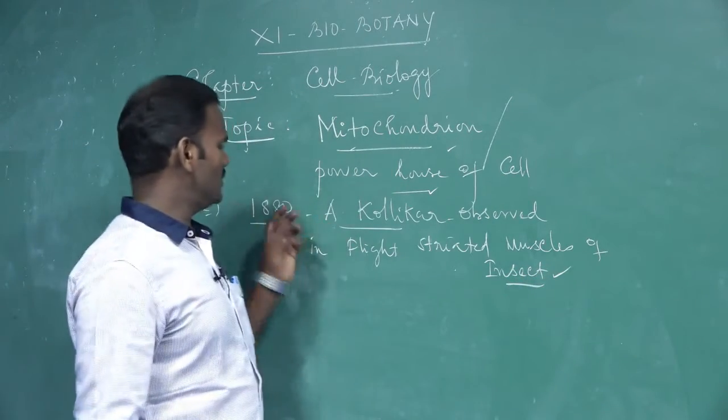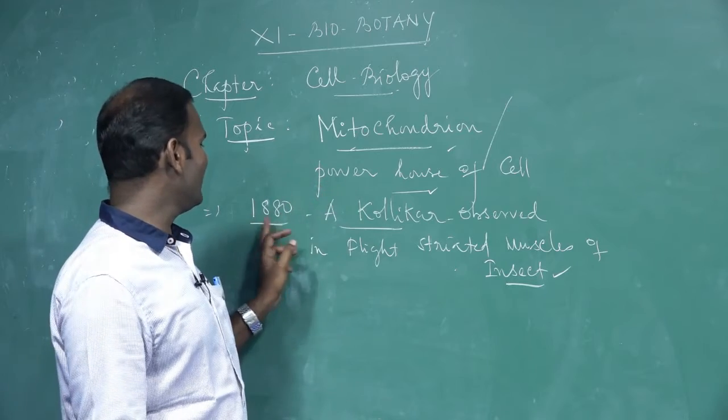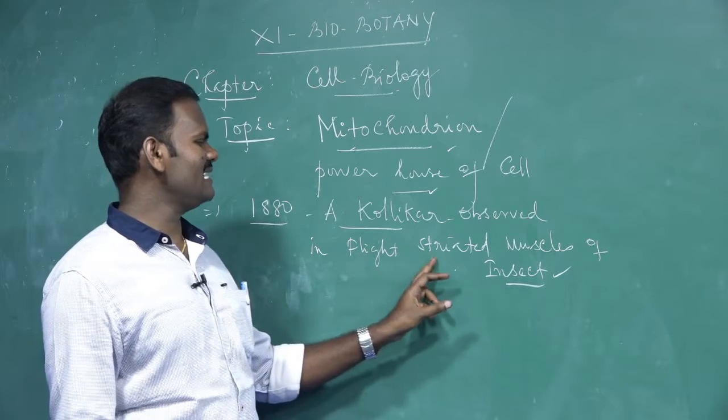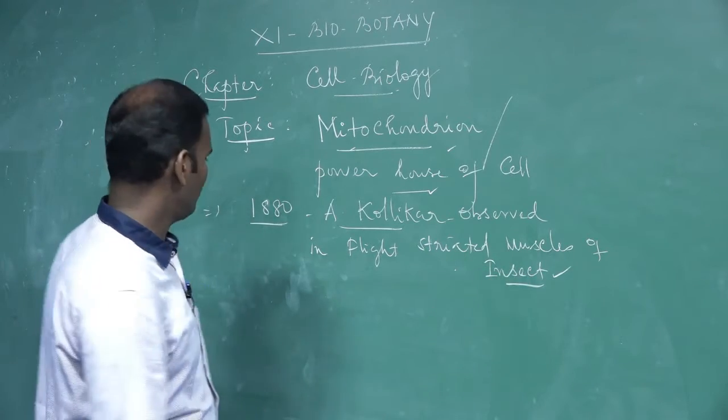He is the first person to observe mitochondria, in the flight striated muscles of insects.